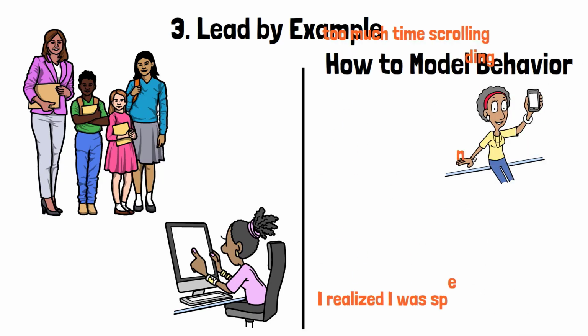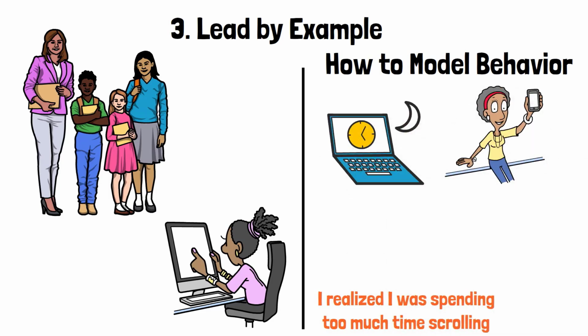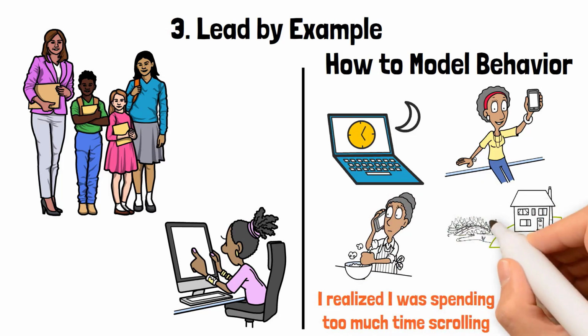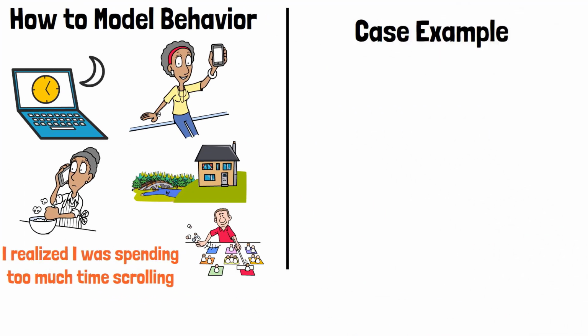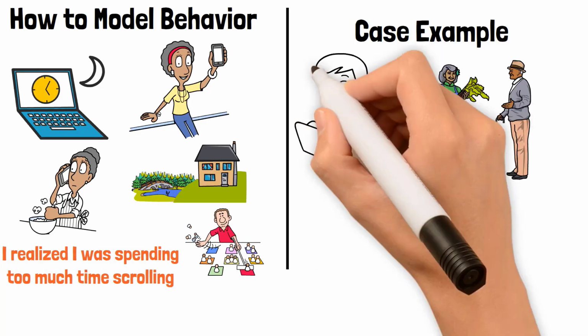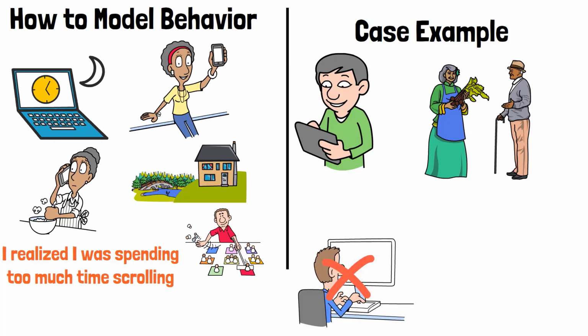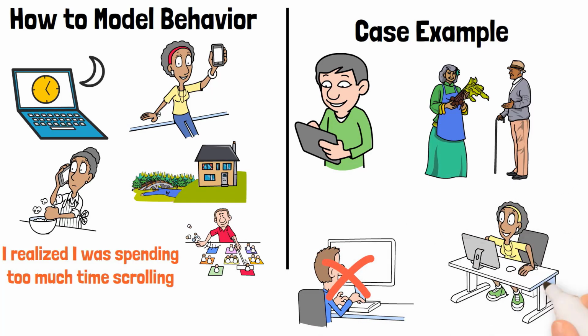I realized I was spending too much time scrolling, so I set a timer to remind me to stop. Suggest offline alternatives like board games, cooking, or gardening. Case example: a parent I worked with noticed their teen spending hours on TikTok, but realized they were scrolling just as much. By implementing a family tech-free hour, both parent and child became more mindful of their screen time.